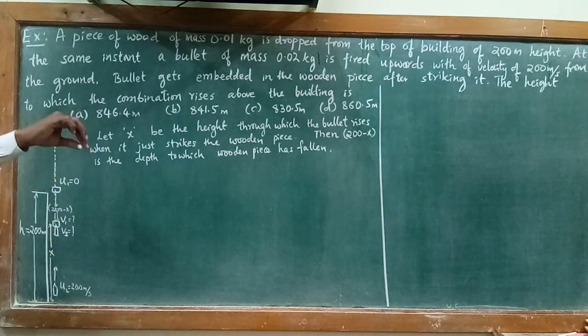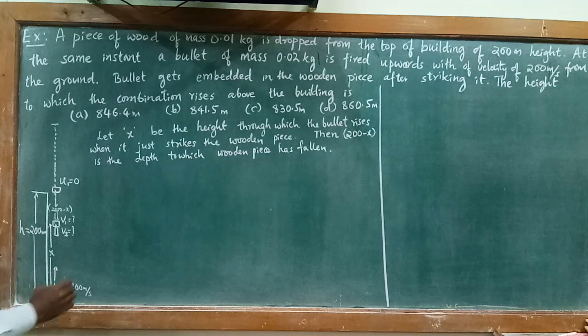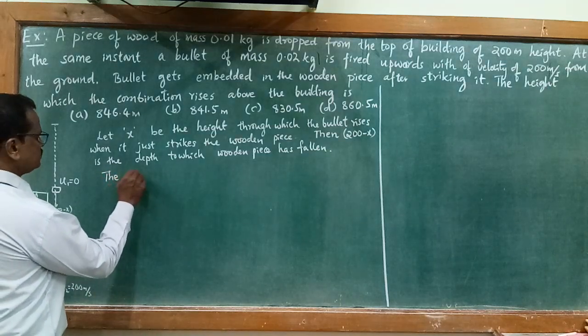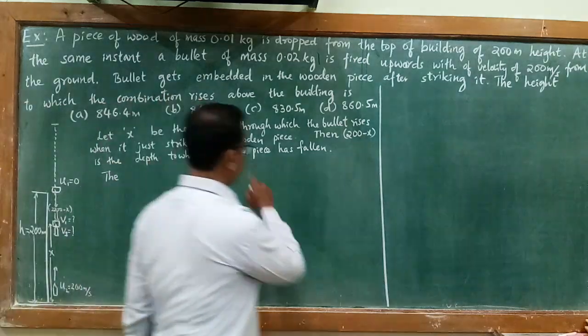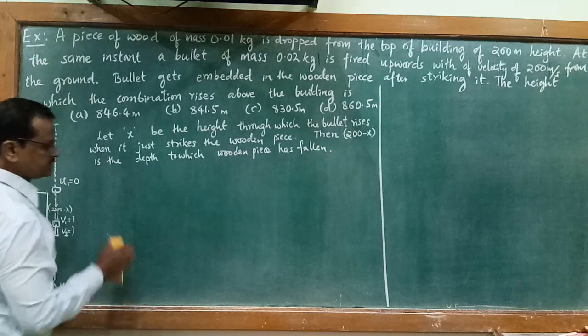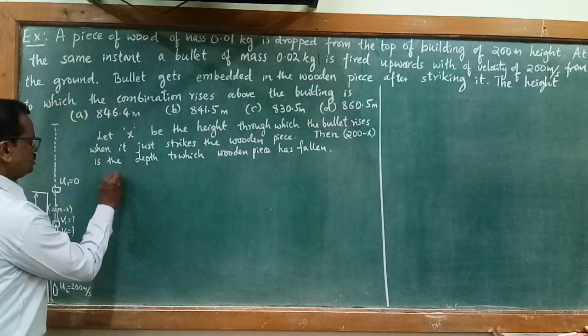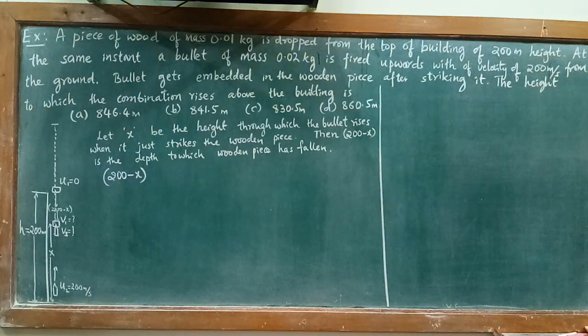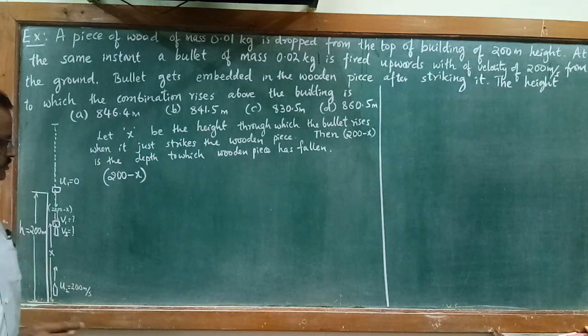When the wooden piece is just dropped, its initial speed is 0. The distance covered by the wooden piece is 200 minus x. I am using the second equation of motion, s equal to ut plus half at square.